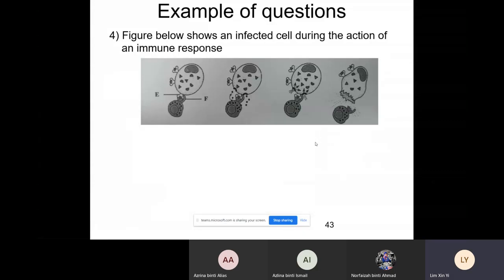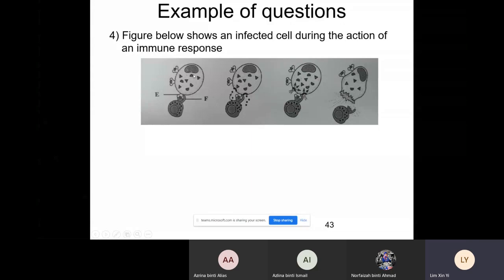And the fourth question, figure below shows an infected cell during the action of an immune response. They didn't mention what kind of immune response, so you need to look into detail at what kind of diagram they provide. Based on the diagram here, the surface of this cell doesn't look like our antenna, okay? And they have this E which binds with the antigen on the surface, and it attracts this cell with the F structure to come and bind with it. So most probably it is the infected body cell bound with the cytotoxic T cell.